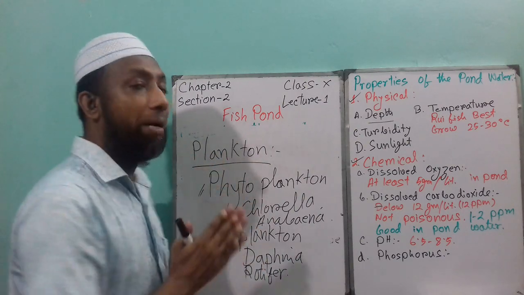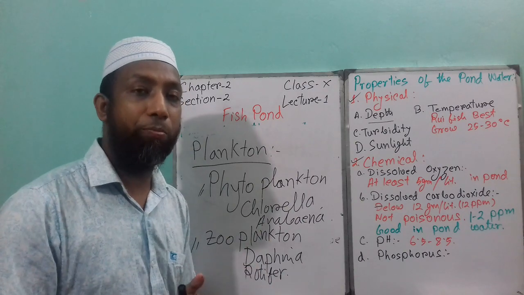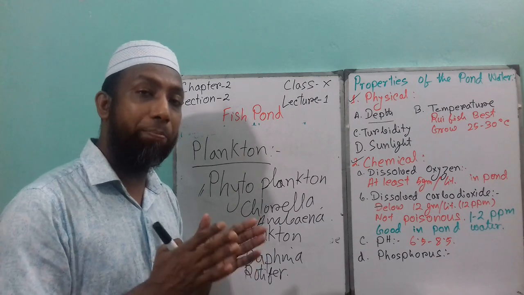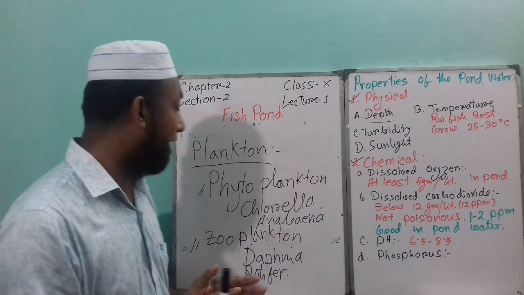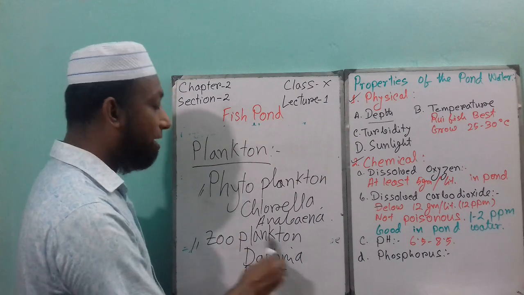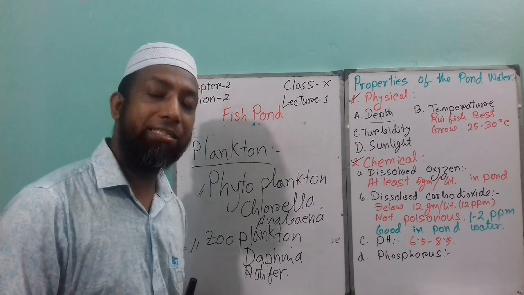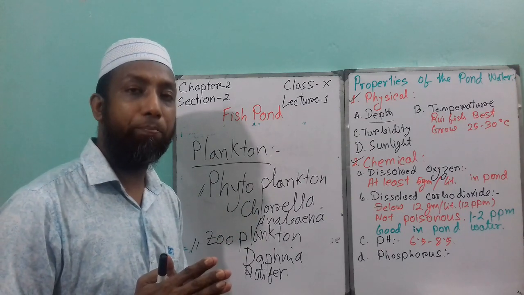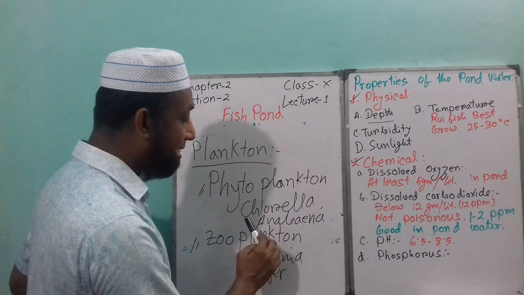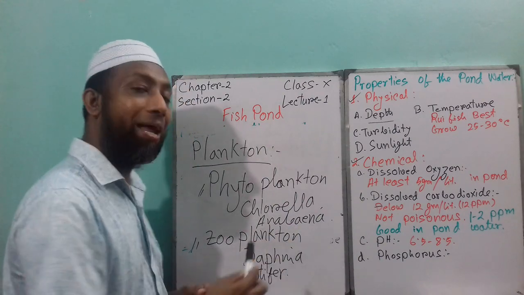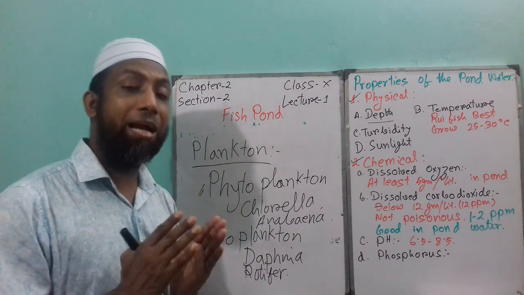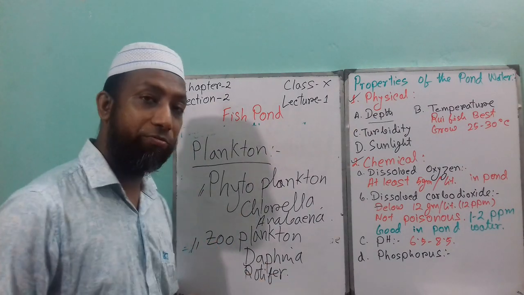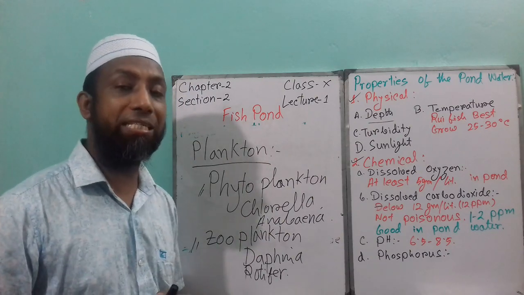So what is plankton? Plankton is an aquatic microscopic particle which moves freely in the pond water, and it is of two types. One is phytoplankton and the other one is zooplankton. Phytoplankton is a plant particle present in the water body, with examples Chlorella and Anabaena, and zooplankton is an animal particle, with examples Daphnia and Rotifer. So this is the natural feed present in the pond.